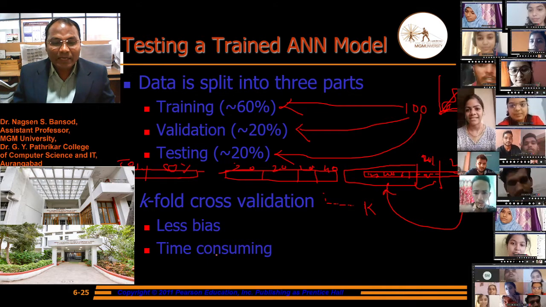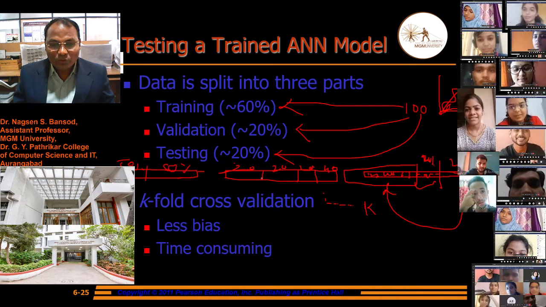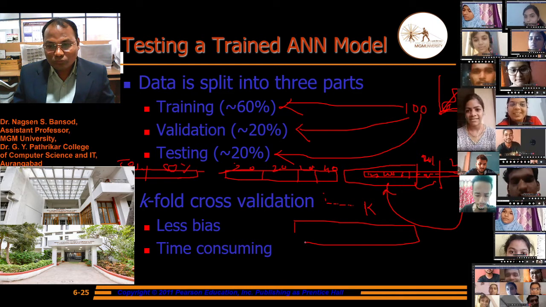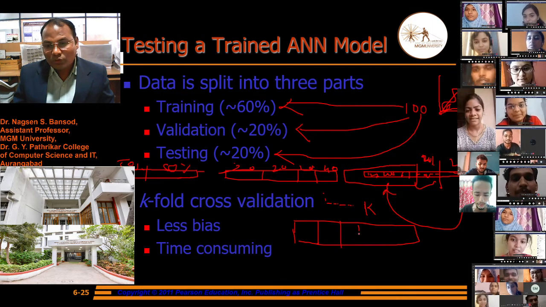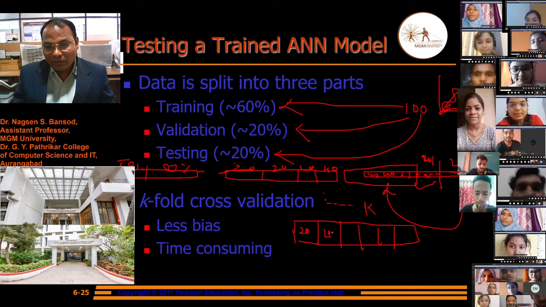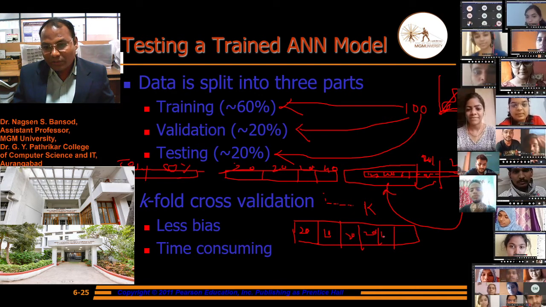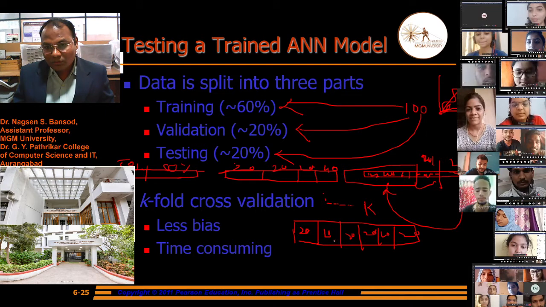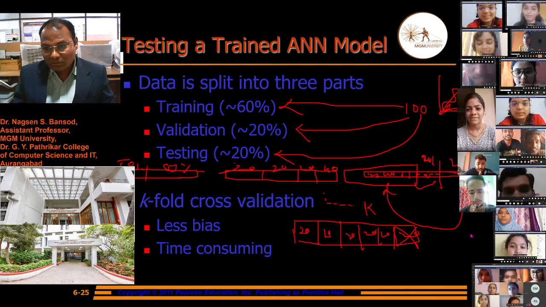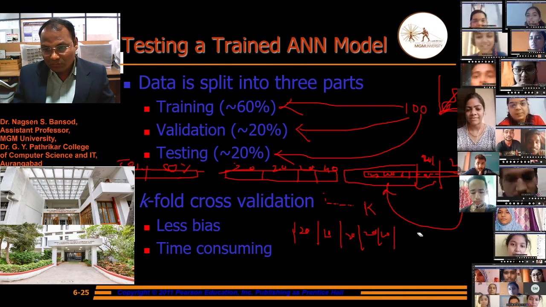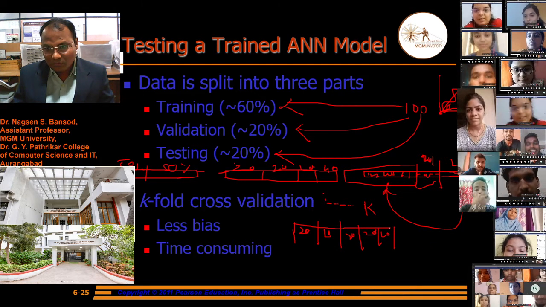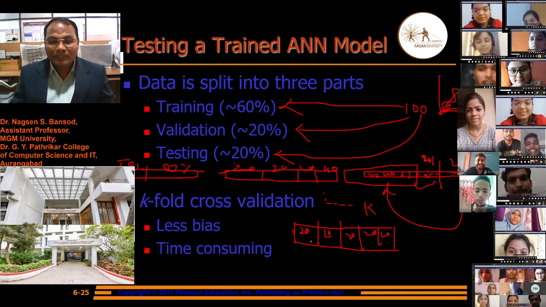They have less bias, and it is also time consuming, because suppose we have made five-fold cross validation, 1 2 3 4 5, then we have to do 20, 20, 20, and so on. Now all these are the 100 samples.